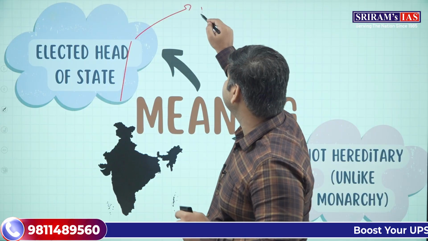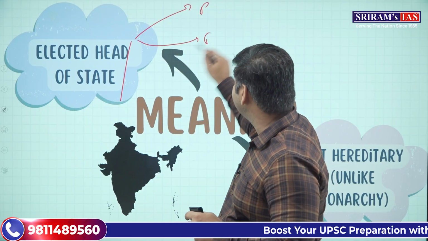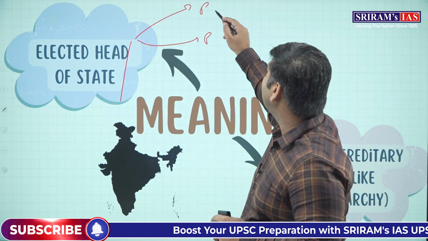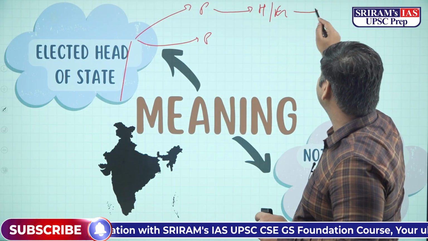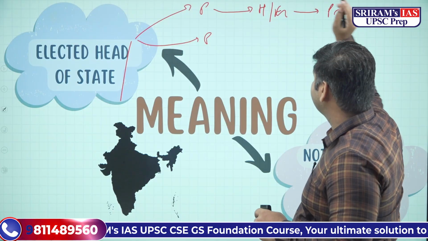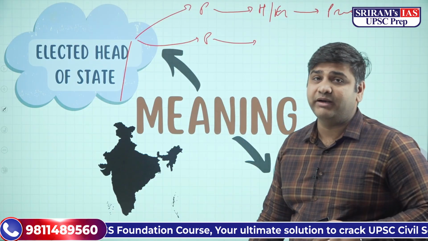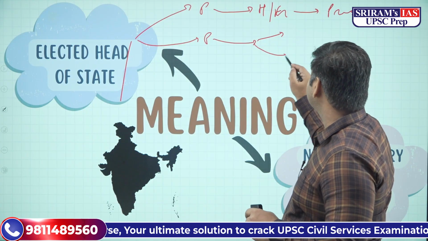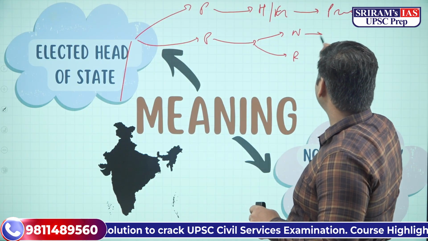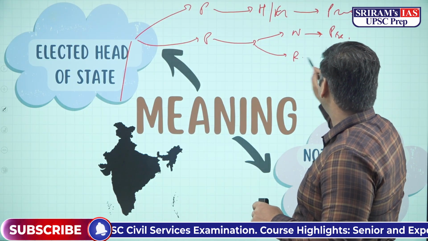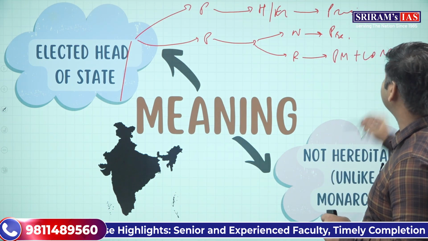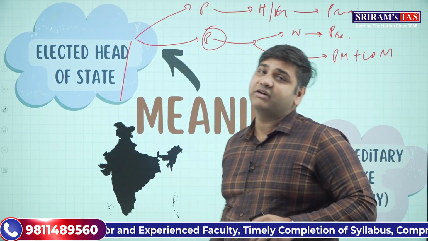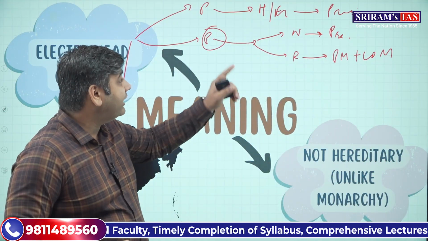देखिए दो चीजें होती हैं, एक तो है प्रेसिडेंशियल फॉर्म ऑफ गवर्नमेंट और दूसरी है पार्लियामेंट्री फॉर्म ऑफ गवर्नमेंट. प्रेसिडेंशियल फॉर्म ऑफ गवर्नमेंट में हेड ऑफ द स्टेट एंड हेड ऑफ द गवर्नमेंट बोथ आर सेम, प्रेसिडेंट. Whereas in parliamentary form of government, there is a nominal head and there is a real head. The nominal head is the president and the real head is the prime minister with council of minister. अब इंडिया parliamentary form of democracy follow करता है. तो head of the state भी है.